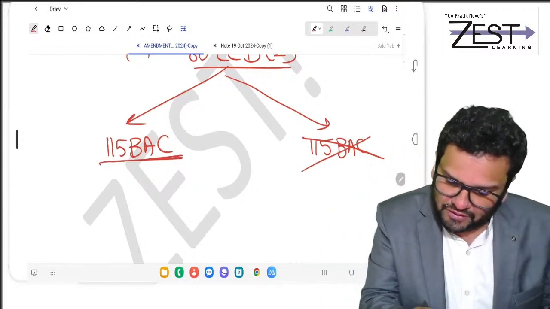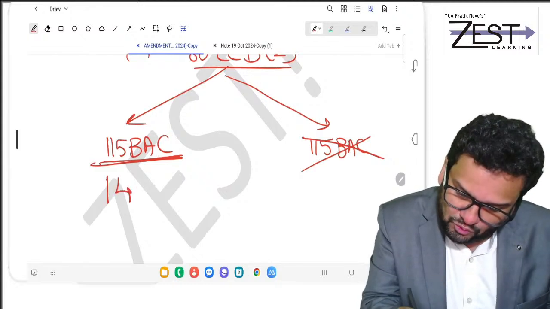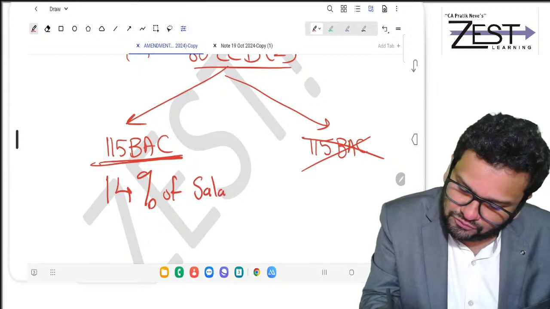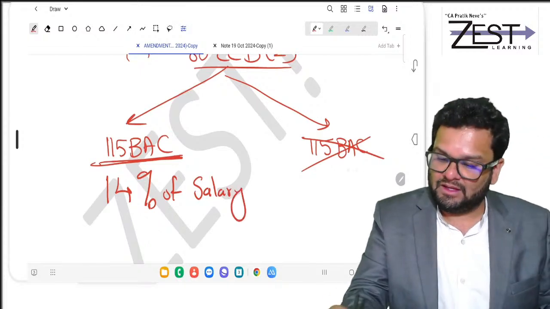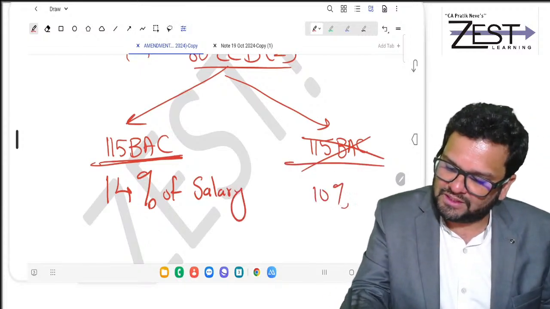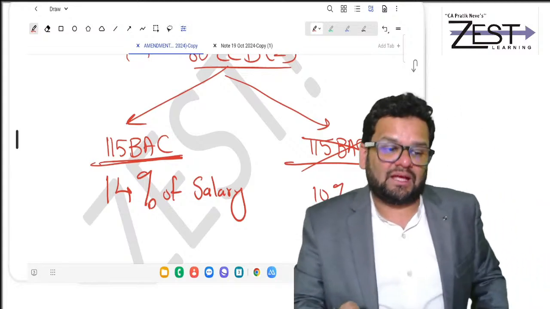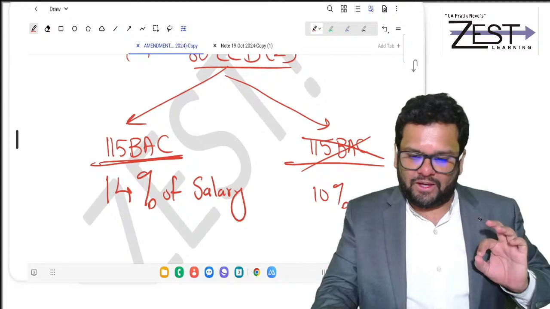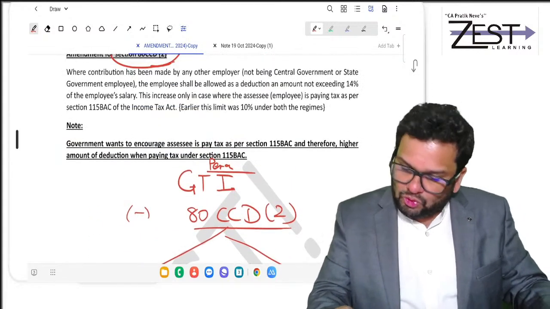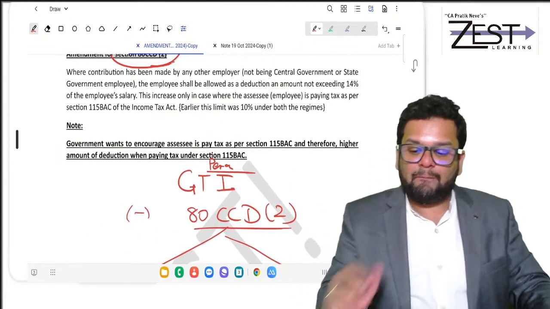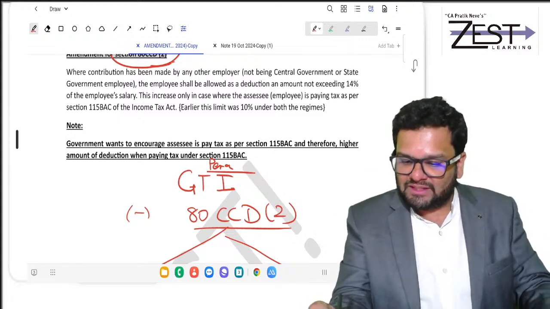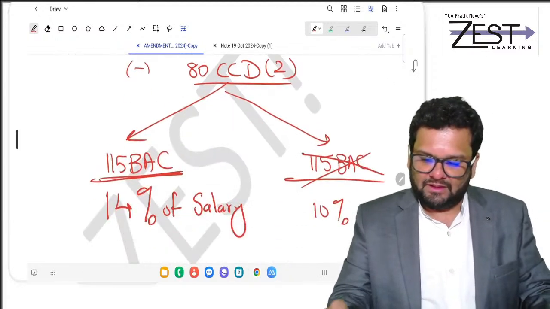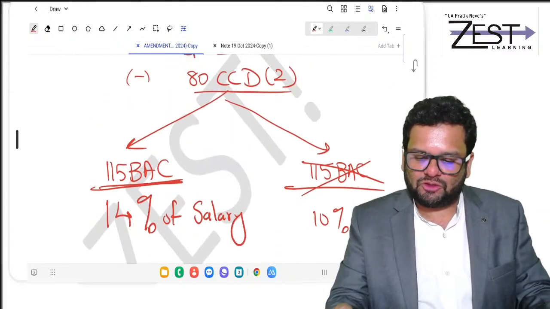If you are in 115 BAC, you will get it as deduction to the extent of 14% of salary. If you are out of 115 BAC, it is only 10% of salary. Government employees always get 14% of salary.